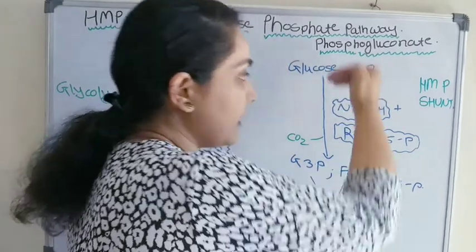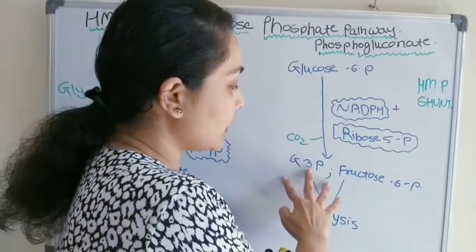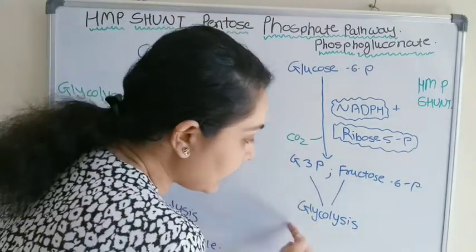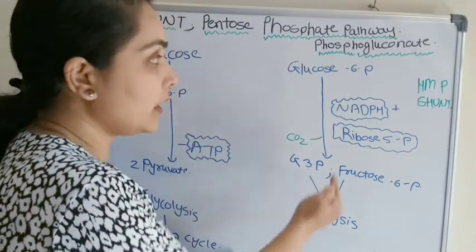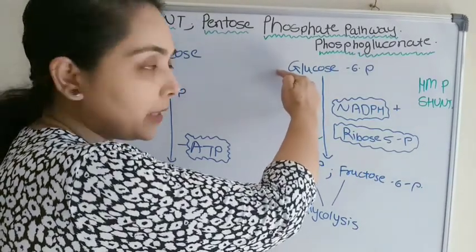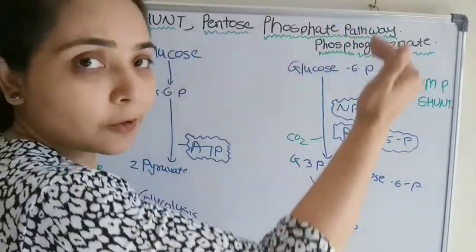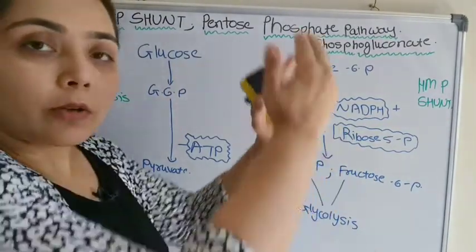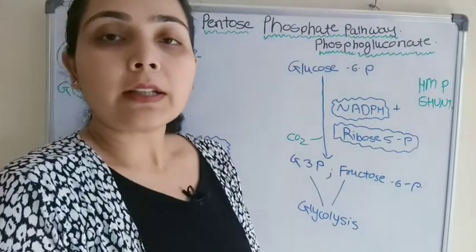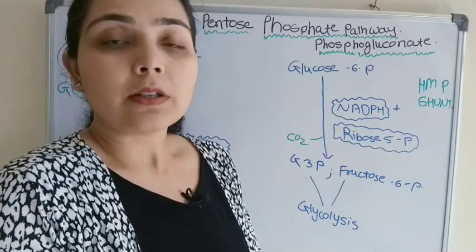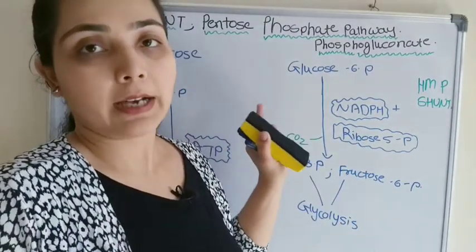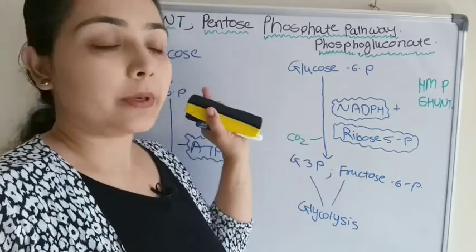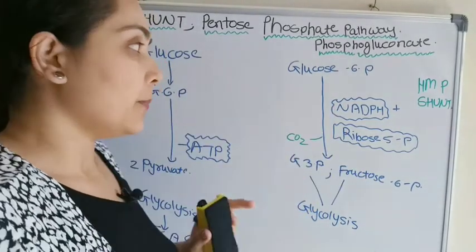pentose phosphate. Therefore it is also known as the pentose phosphate pathway. And finally at the end we will get some products like glyceraldehyde 3 phosphate and fructose 6 phosphate, which will again enter glycolysis. Are you getting it? Glucose 6 phosphate comes here from glycolysis or from glycogen breakdown, follows a certain pathway, and again enters glycolysis, and then the further glycolysis process takes place. Therefore it is known as a shunt for glycolysis.